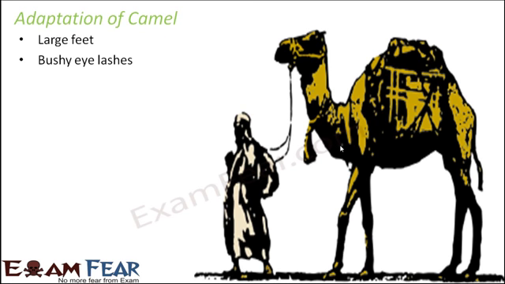So that's the benefit. They have a hump which is used to store water, and that can be used for future use, because deserts generally have scarcity of water. So that way they can conserve so much water. They have a thick coat which again helps them to overcome the cold nights in the desert.